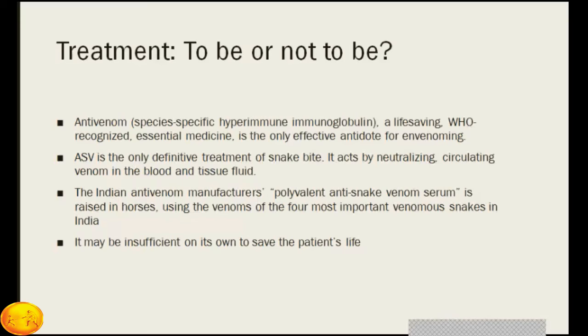Indian anti-venom manufacturers produce polyvalent anti-snake venom from horses using venom of the 4 important snakes in India. It may be insufficient on its own to save the patient's life. So you may have to give supportive care, ventilator care, ICU management, maintenance of blood pressure, management of coagulopathy, and treatment of renal failure in addition to the anti-snake venom.